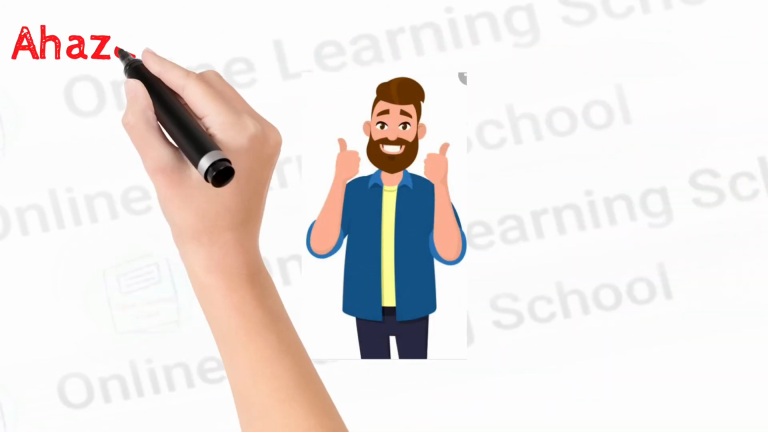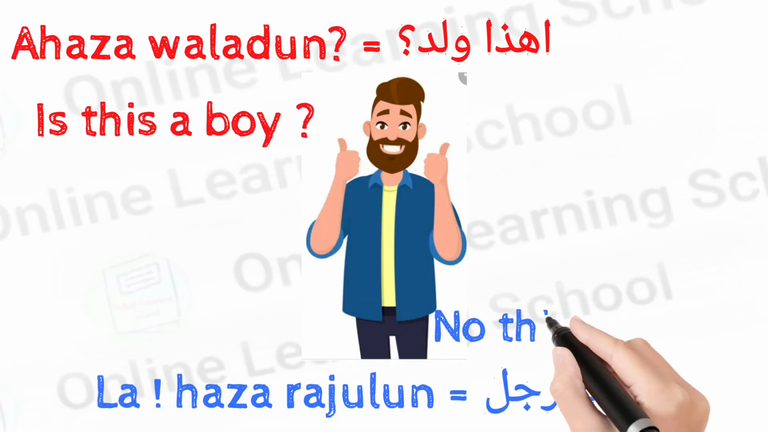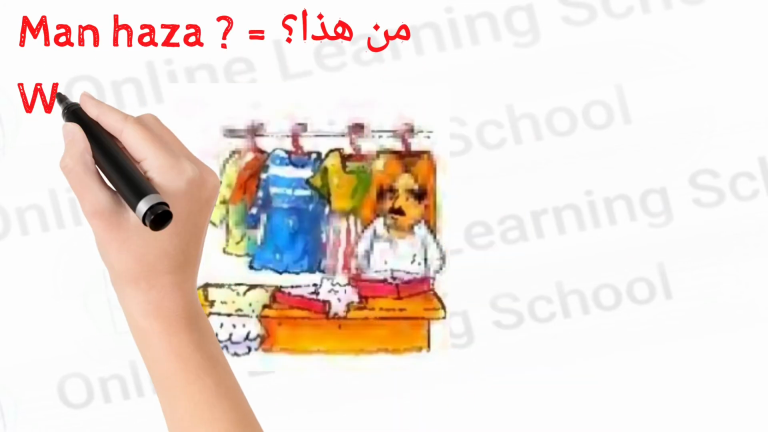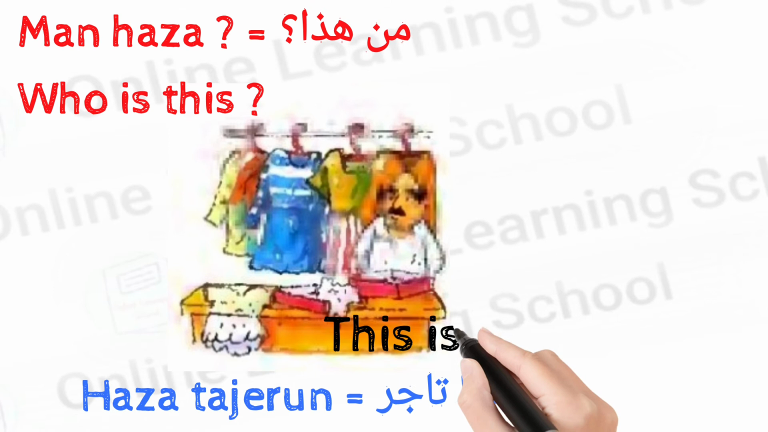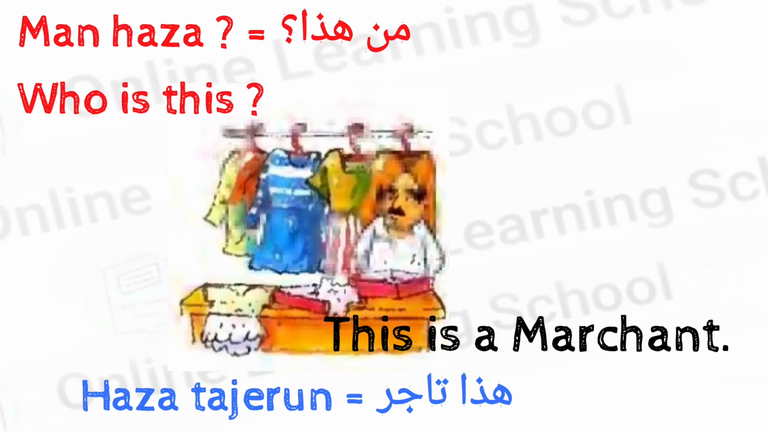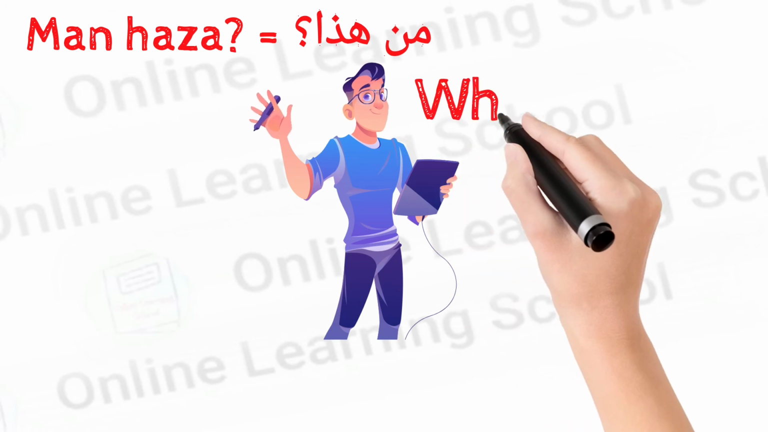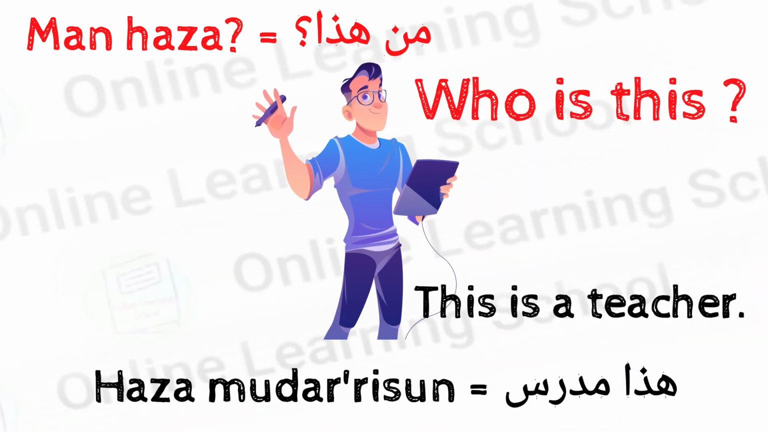Ahaza waladun, is this a boy? La, haza rajulun, no, this is a man. Man haza, who is this? Haza tajirun, this is a merchant. Man haza, who is this? Haza mudarrisun, this is a teacher.